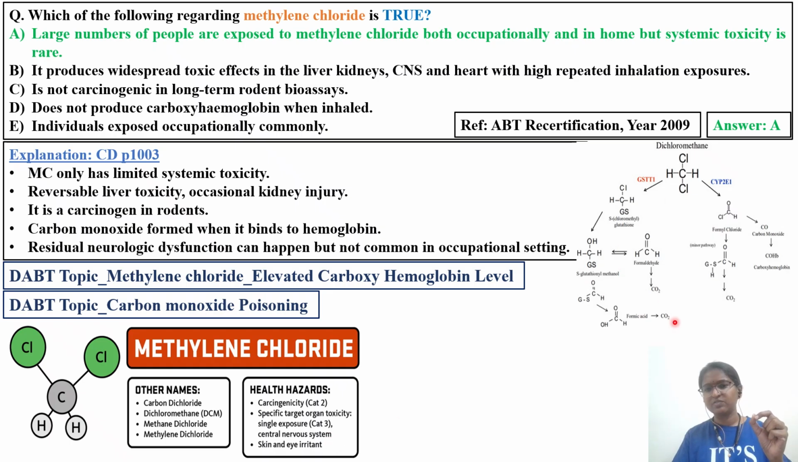And this is the metabolism they were mentioning. Here, dichloromethane, methylene chloride, is also metabolized by CYP2E1. As we see in ethanol also, CYP2E1 is the enzyme responsible for metabolism. Pause the video and see what the final metabolites are, which are responsible for causing this toxicity.